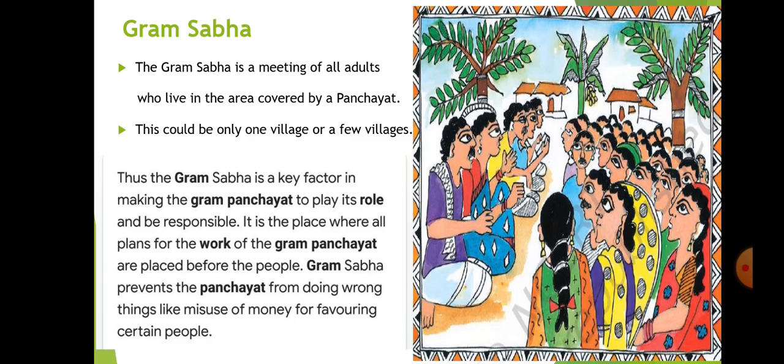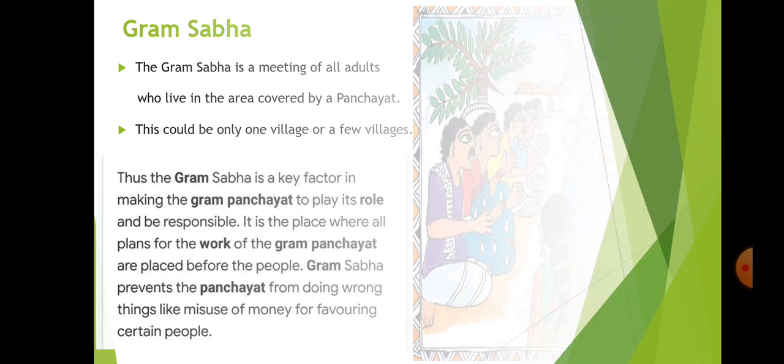The panch and the sarpanch have to inform the Gram Sabha of the problems they are facing, and discuss each and everything with the Gram Sabha. So it is a very important factor for making the Gram Panchayat play its role and be responsible.